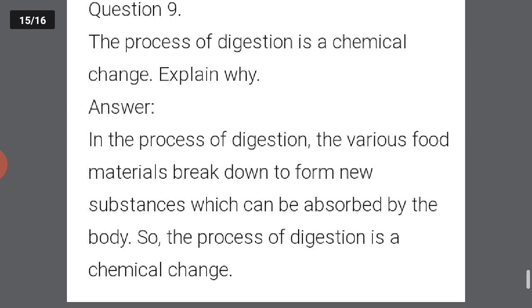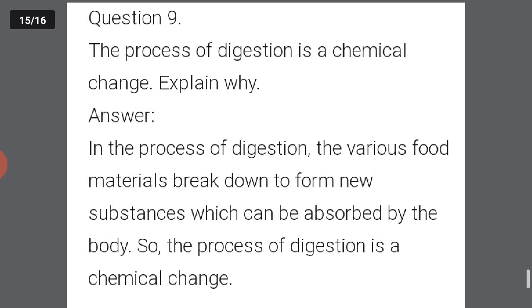Now, the process of digestion is a chemical change. Explain why. In the process of digestion, the various food materials break down to form new substances which can be absorbed by the body. So the process of digestion is a chemical change.